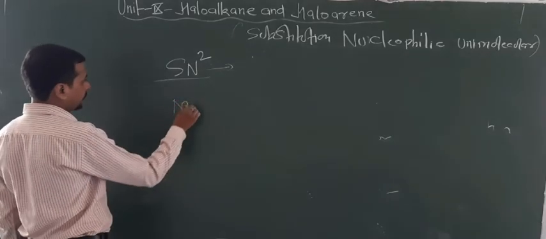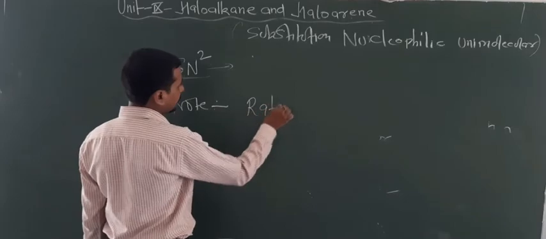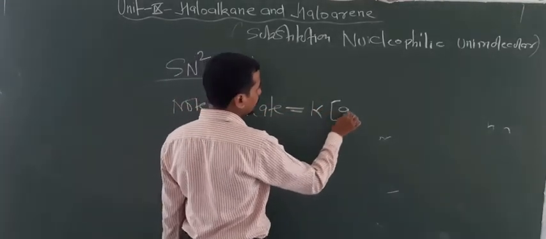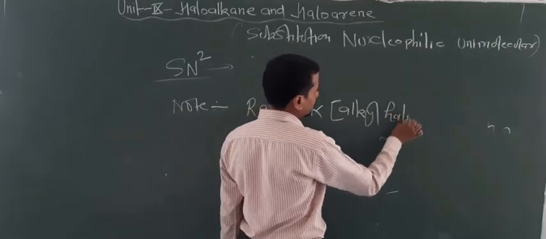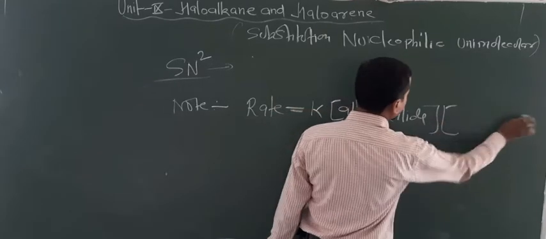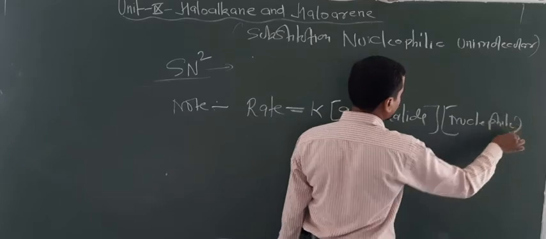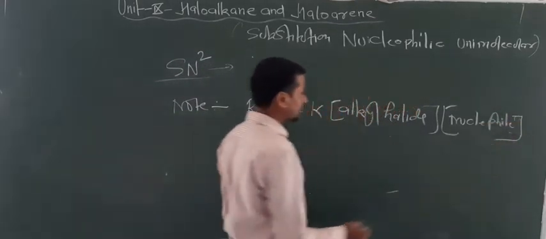Now look at the conditions. Here are some notable points. The rate of the reaction depends upon the concentration of alkyl halide, and also the concentration of nucleophile, that is OH minus here. So that's why this is second order kinetics.